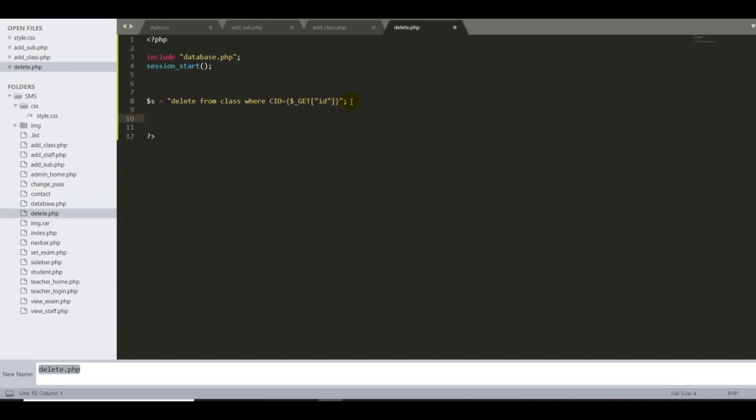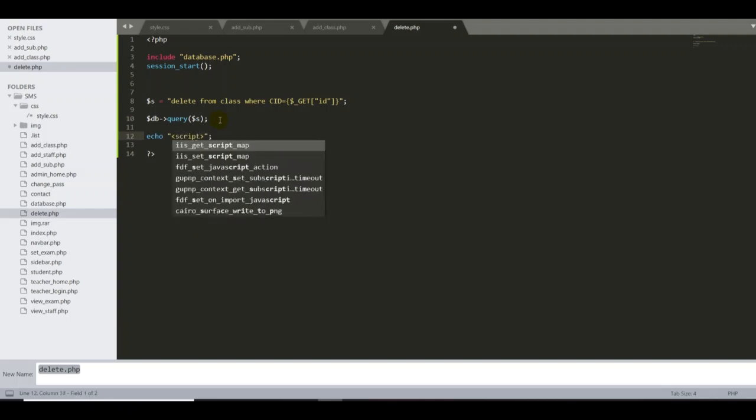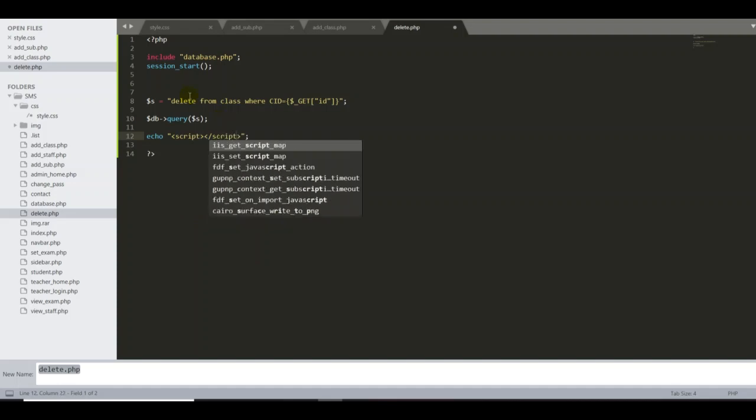Then I have to run this query. In this case, $db is our database variable. Keep in mind, then you have to type the query. Then I put this variable. Good. Now my query is running. Then end with a semicolon. Ctrl+S. Now I will make an echo. In this echo, I can start with the script tag, open and close my script. Inside the script tag, I have to write something. I will explain it one by one.